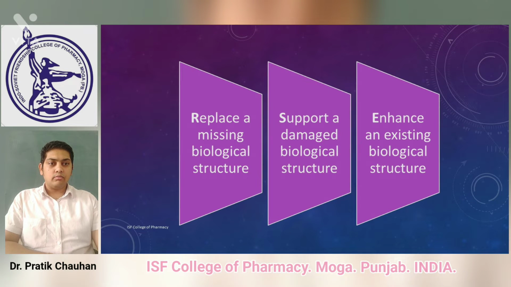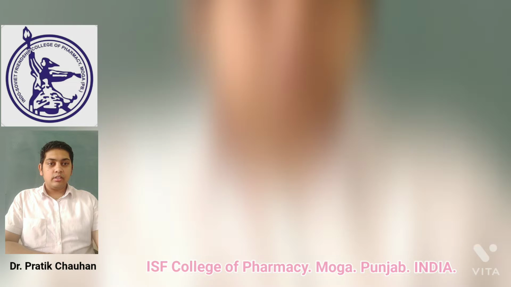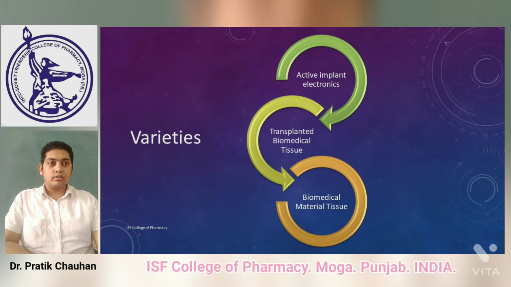The general function of such medical devices is usually to replace a missing biological structure. They generally support a damaged biological structure and enhance an existing biological structure. The varieties of such medical devices in the market are active implants, which are basically electronic devices, and transplanted biomedical tissues and medical material tissues.